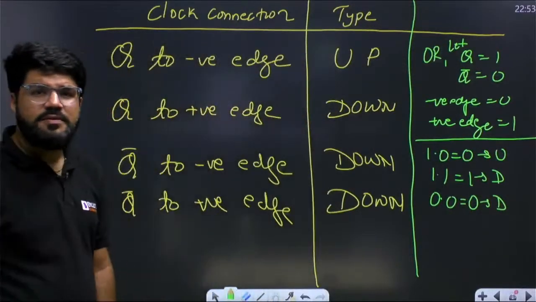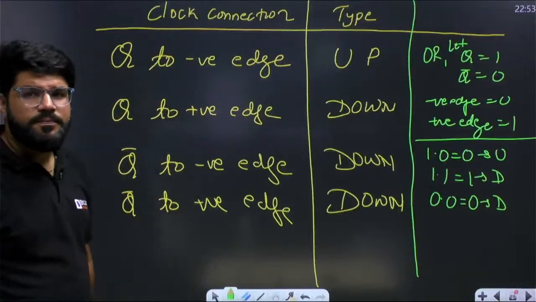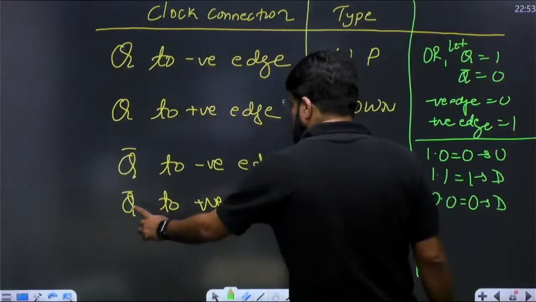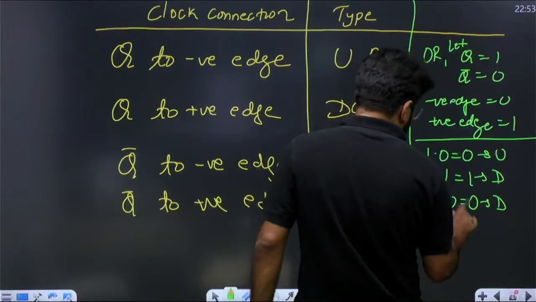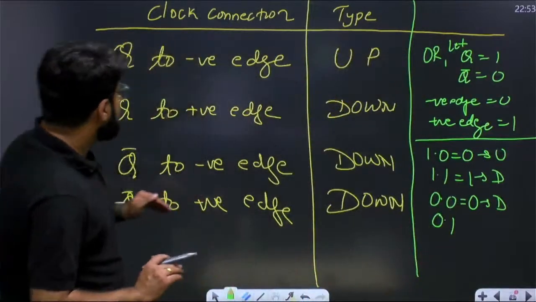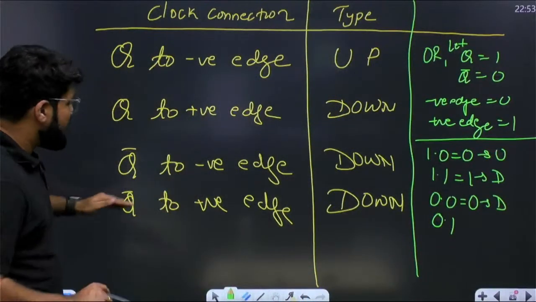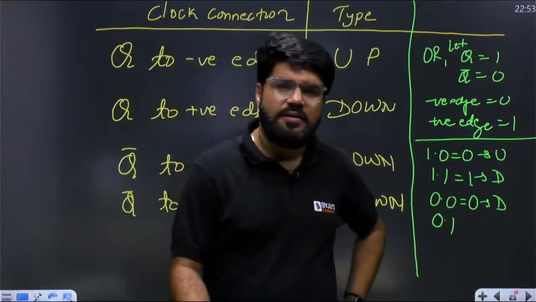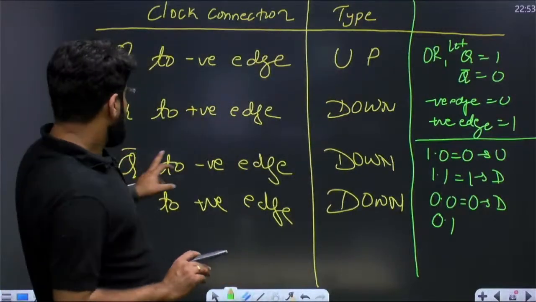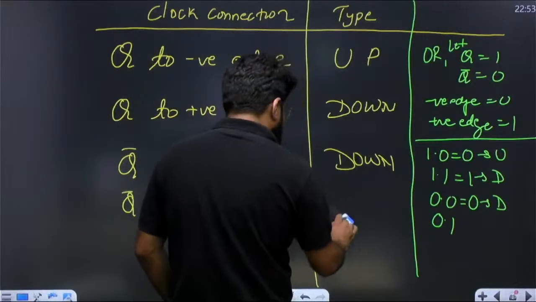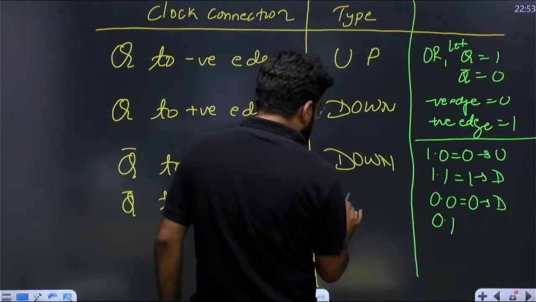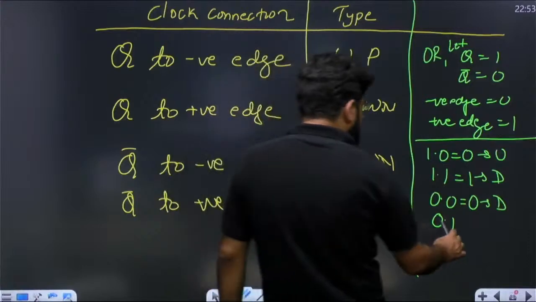What is the last? The last is Q bar to positive. That is 0 and 1. So this does not form a gate. But the simple logic is Q to negative and Q bar to positive. Q bar to positive, sorry, this is up. Typo error, guys. That is up. Sorry, that was a typo error.